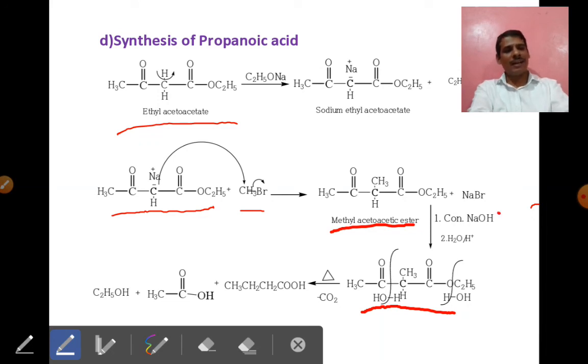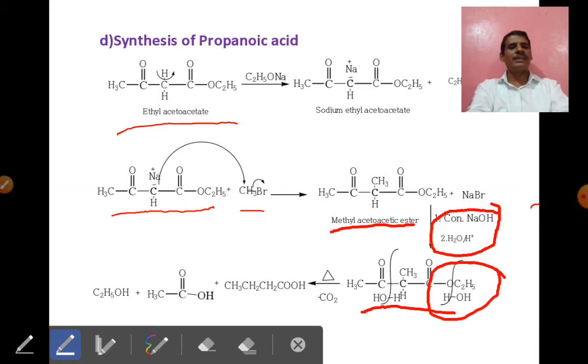See, the acid hydrolysis is carried out in presence of sodium hydroxide and HCl, and ketonic hydrolysis is carried out in presence of only HCl. Understand, this is a very important point. In acid hydrolysis, the hydrolysis of the ester group takes place, as well as the addition of a water molecule across the carbonyl group. Across the active methylene and carbonyl groups, breaking also takes place and a water molecule is added. Such hydrolysis we call acid hydrolysis.